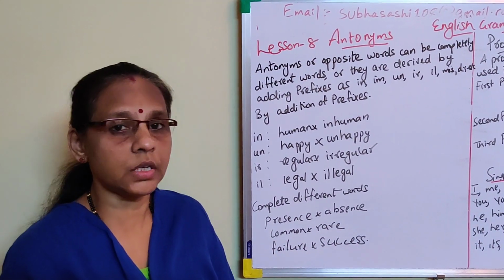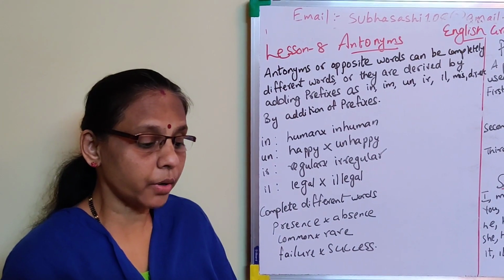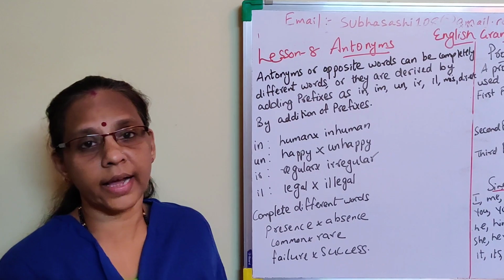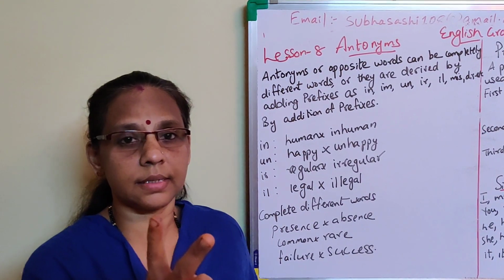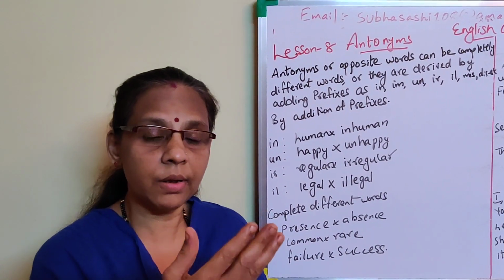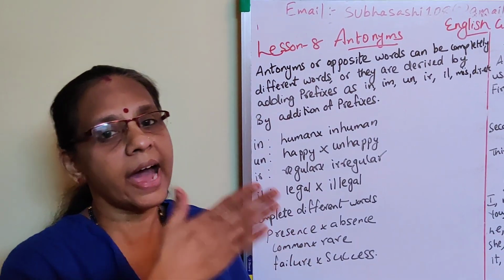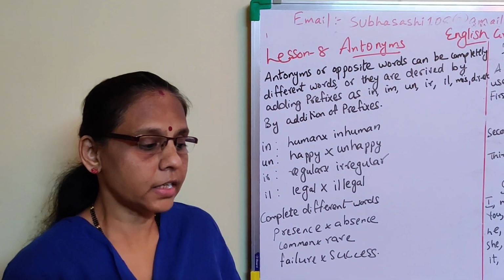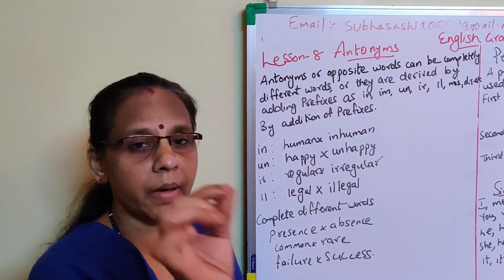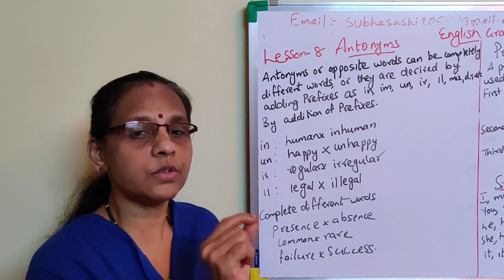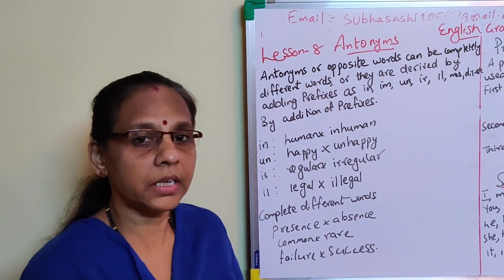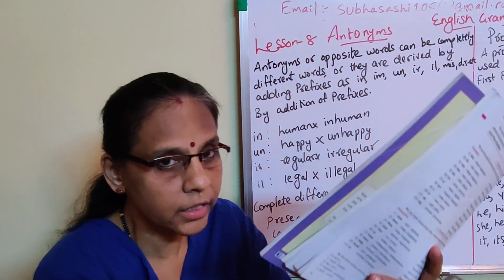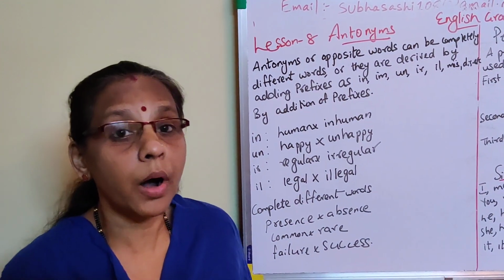And then compound words. What are compound words? When 2 words are used together to do the work of a noun or an adjective, they will be doing the work of the noun as well as an adjective. They are known as compound words. Understood? Chair plus man, chairman. Mouth plus watering, mouth watering. So it does the work of the noun as well as an adjective. Both combined together, they are known as compound words.